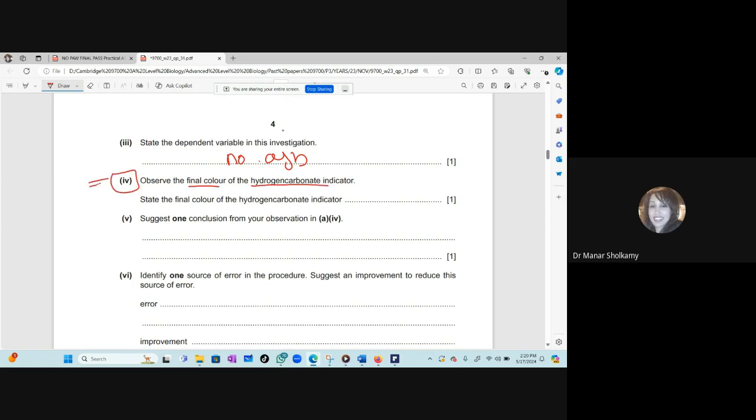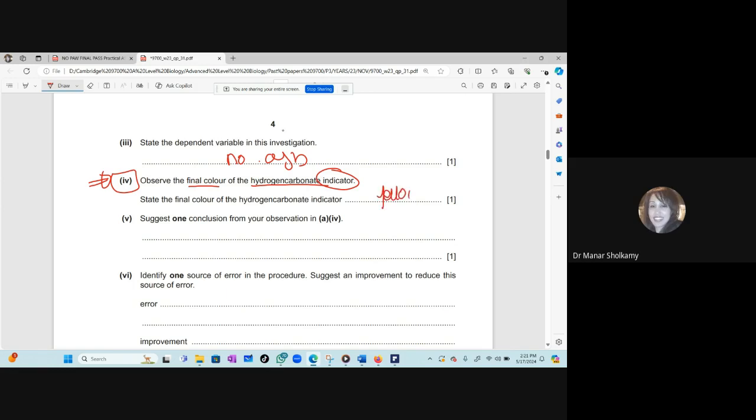Now, this is something that you should know, or if you don't, you will have results on the exam. This indicator, when it is exposed to acidic conditions, because we have CO2 produced, what is the color of the indicator? We took it last year in O level. Mariam, do you remember? Red. No, it's yellow.